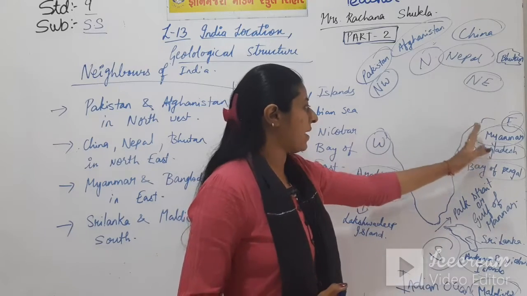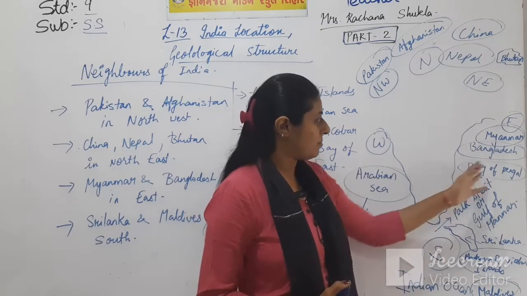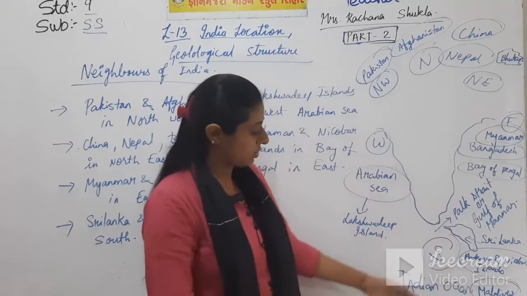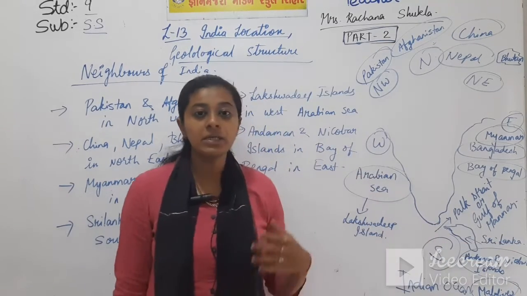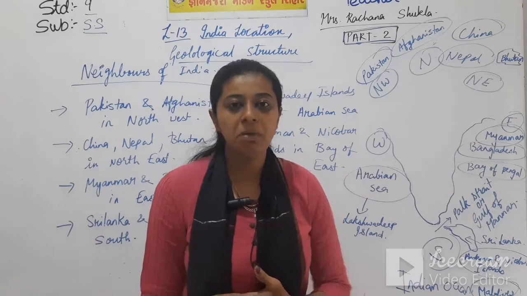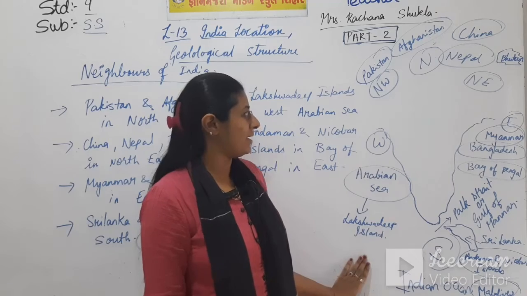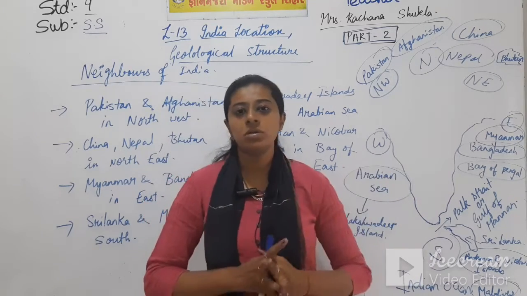This side eastern part Myanmar and Bangladesh. In Bay of Bengal island is Andaman and Nicobar Island. Down it's Maldives, one of the neighboring country, maritime boundary with India. In Arabian Sea there is Lakshadweep Island. And this was all about the neighboring countries.